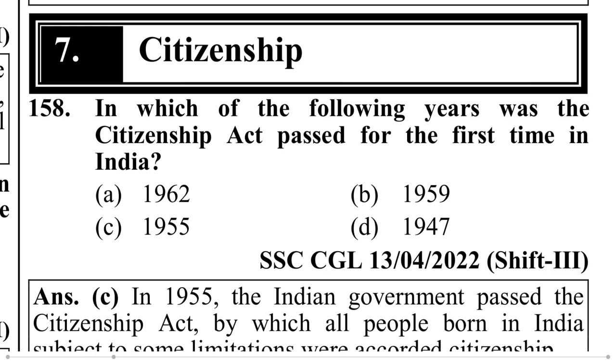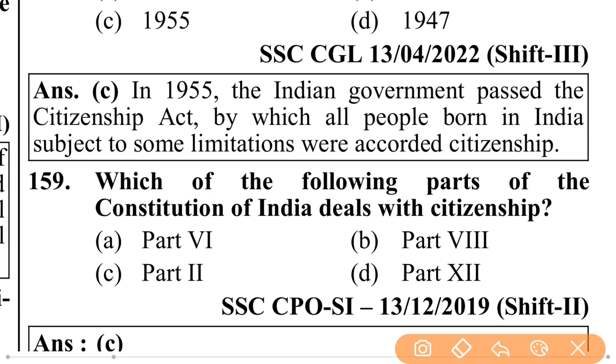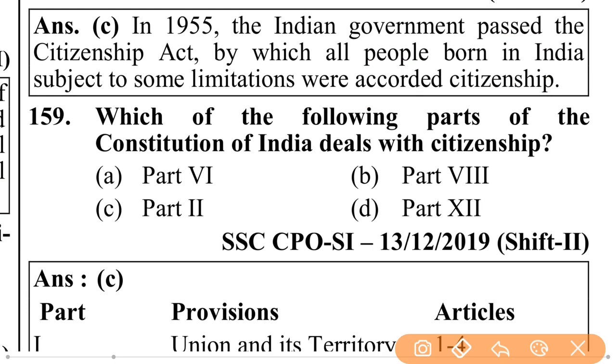Citizenship. In which of the following years was the Citizenship Act passed for the first time in India? That is 1955. In 1955, the Indian government passed the Citizenship Act by which all people born in India, subject to some limitations, were accorded citizenship. Which part of the Constitution of India deals with citizenship? Part 2nd.